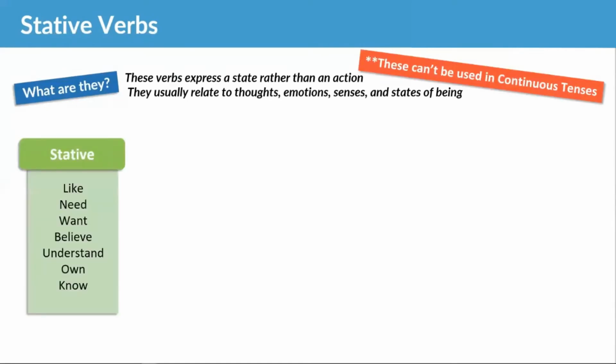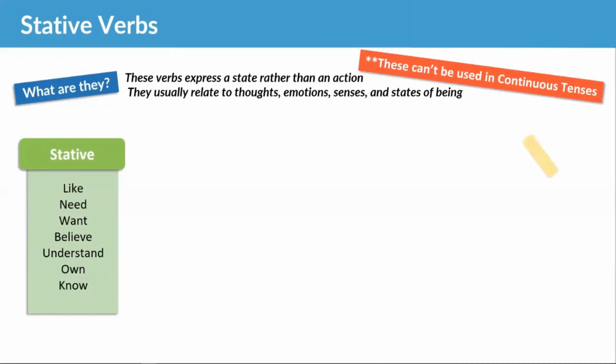Here are some: like, need, want, believe, understand, own, know. So look, these are relating to thoughts. I like something. Emotions: I believe or I love. Senses: I hear. And states of being: I own. So they are not actions.